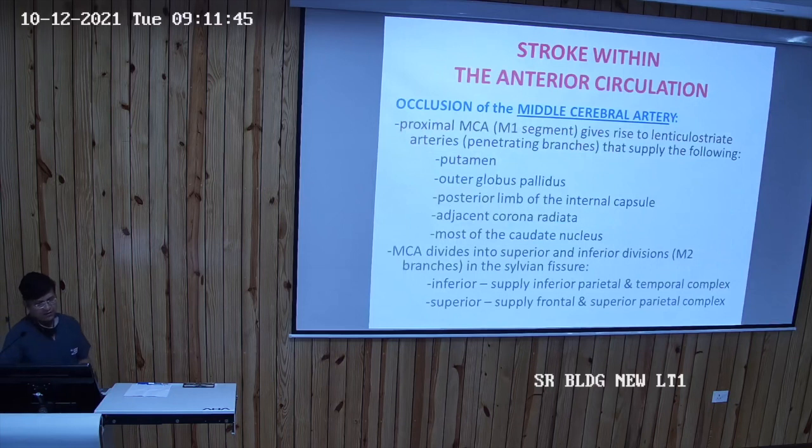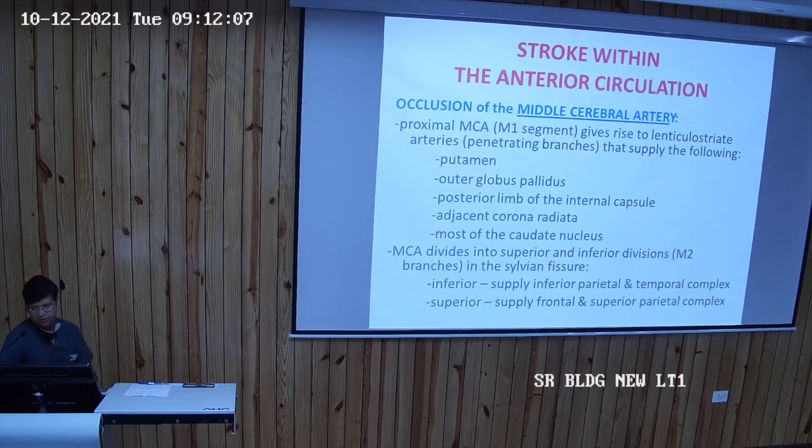The middle cerebral artery has been broadly categorized into two segments: the M1 segment and the M2 segment. According to our convenience, we have divided it into these two segments.